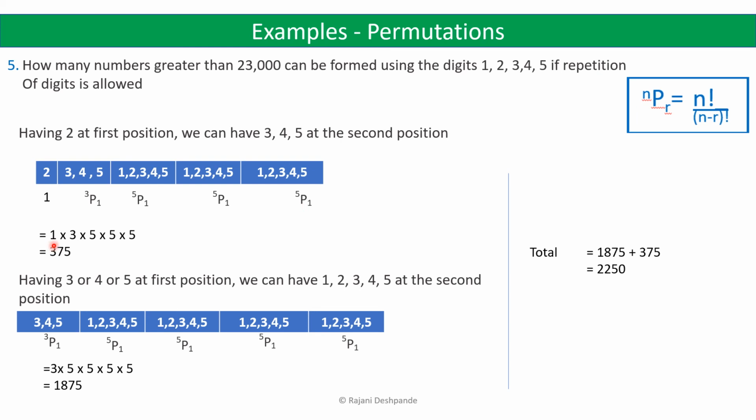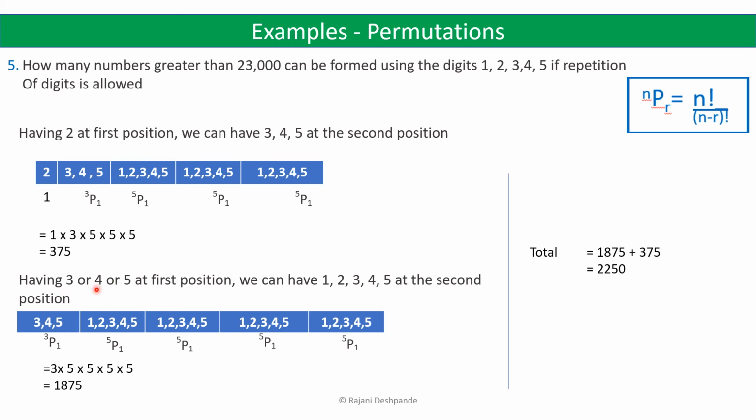So this will be 1 into 3 into 5 into 5 into 5, because nP1 is always n. So 3 into 5 into 5 into 5, you will get 375. So you will get 375 numbers which begin with 2, and are greater than 23,000.